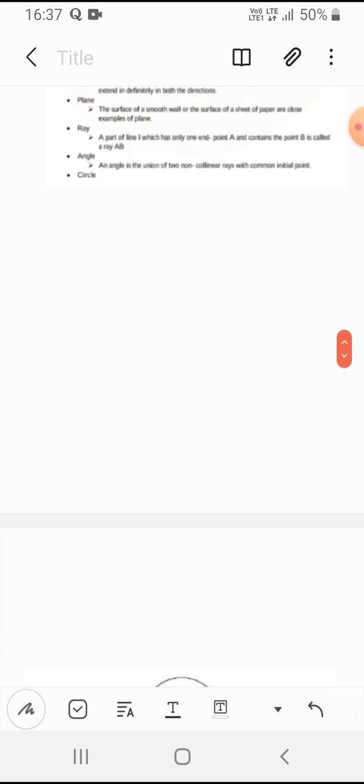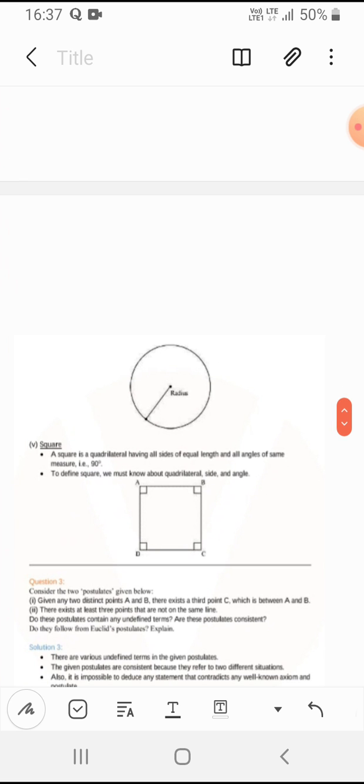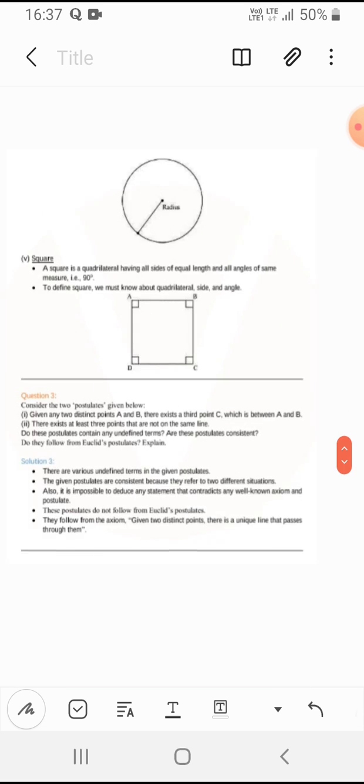So next is circle. So this is the circle, like this it has radius. And the square: a square is a quadrilateral having all sides of equal length. So a square has all sides of equal length and equal measure. And there are known as quadrilateral, side and angle, different types of square we call.